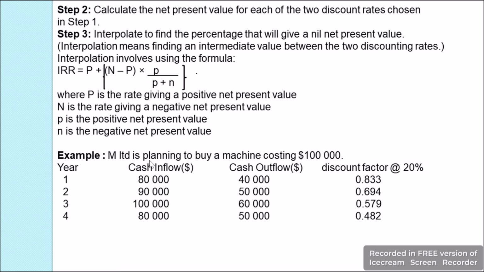For understanding this, we will use the same example which we have been using, where we know the cost of machine was $100,000. We know the inflows, we know the outflows. The additional information which we have is the discount factor at 20%, and for year 1 it is 0.833, for year 2 it is 0.694, for year 3 it is 0.579, and for year 4 it is 0.482.